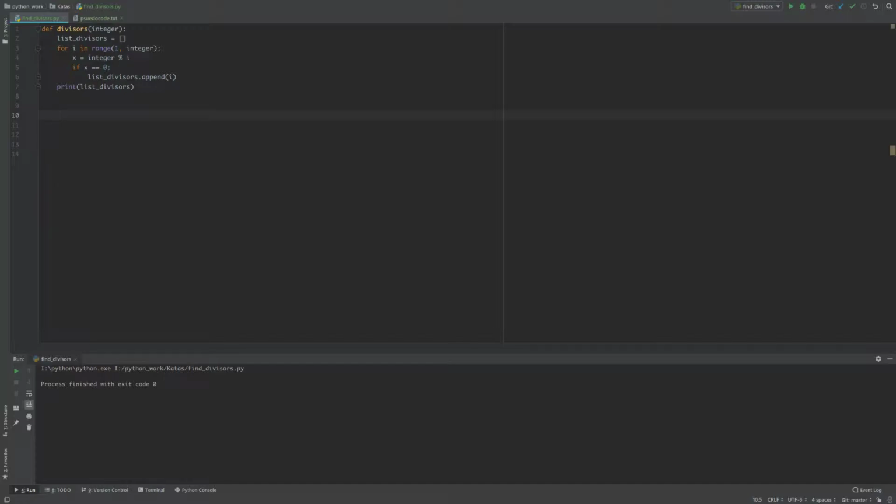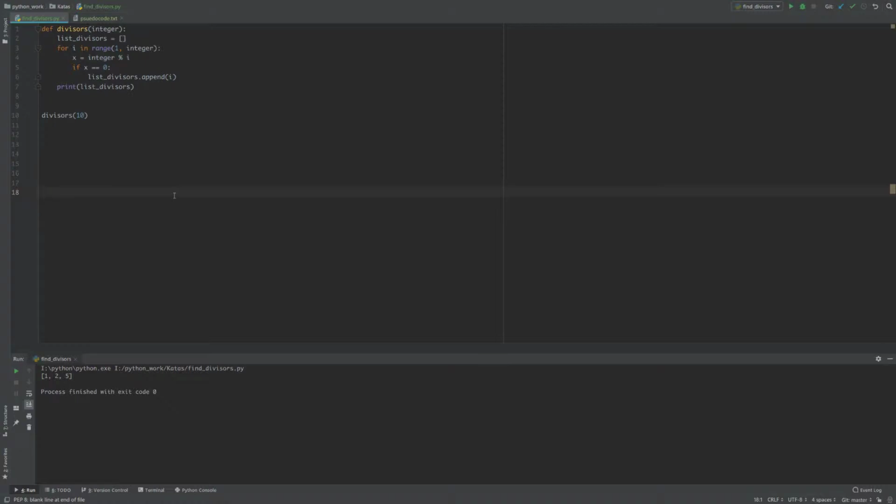Oh, okay, so I just defined this function, but I never actually called it. So we'll say divisors 10. 1, 2, and 5. That works. That's awesome. It's really a simple problem, but I've only been studying Python for like 2 or 3 weeks, 4 weeks. So that's awesome. There's probably a much simpler way to do it, but I'm not done yet.